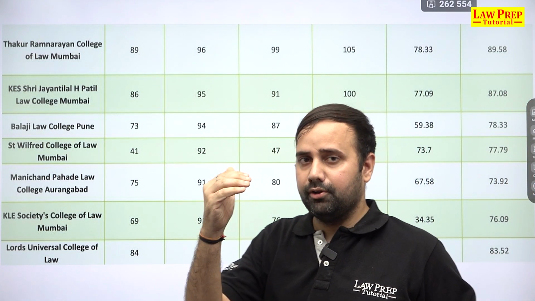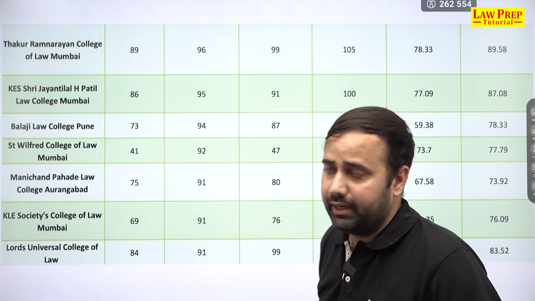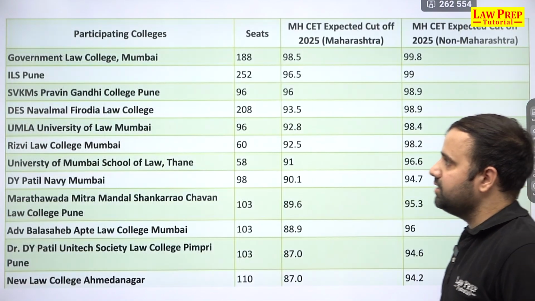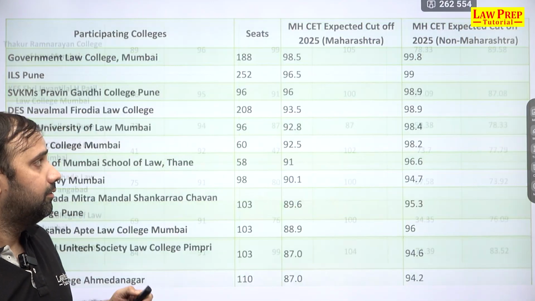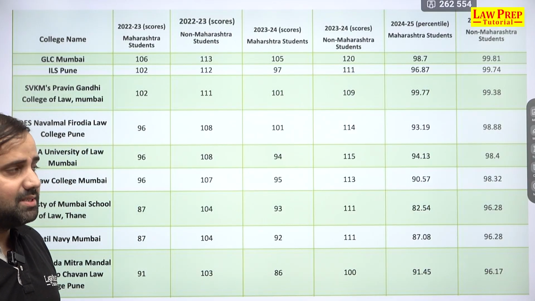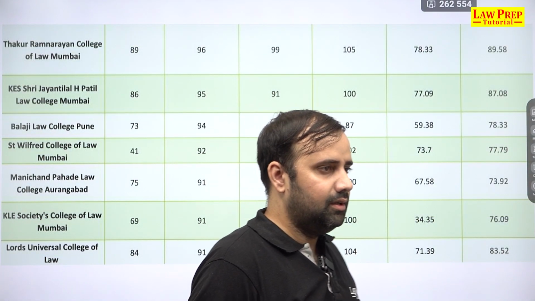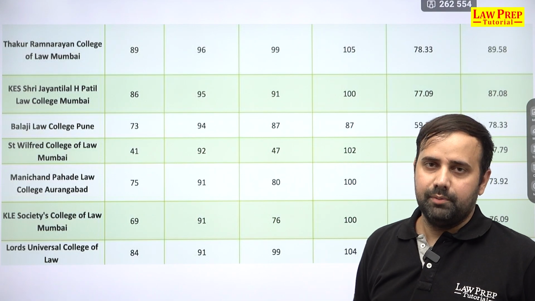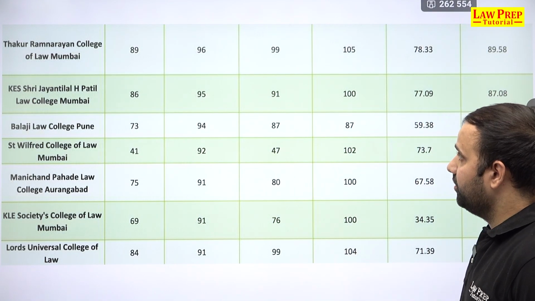If you want to make your spot in the top 2-3, then 99, 98, kahin nahi gaye. And based on the statistics that we just showed of the last 3 years and the top 24 colleges that we had here, iske basis pe we tried to come up with a list. We tried to come up with a near about idea of what the probable cutoff would be for the current year, for the 25-26 session.